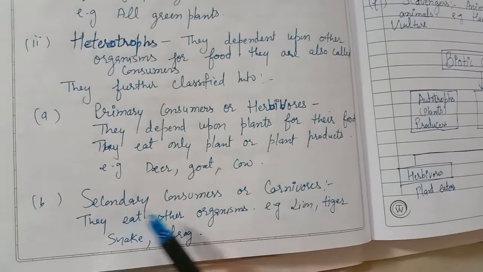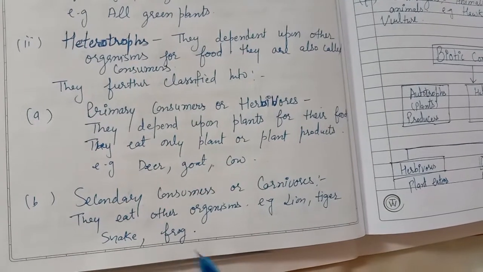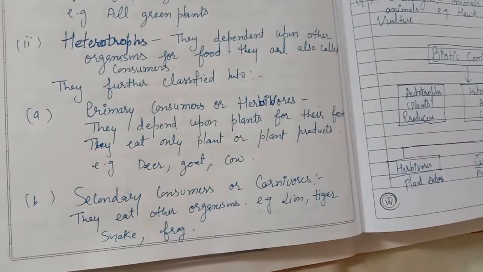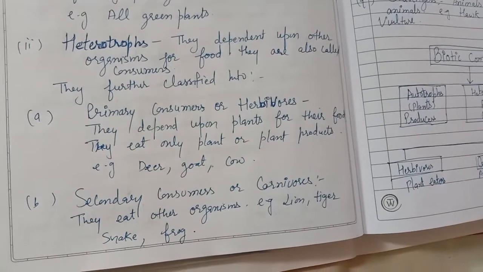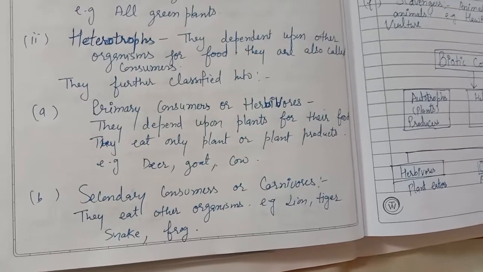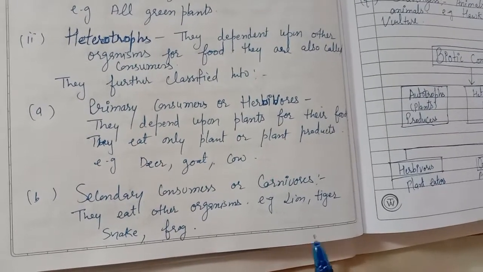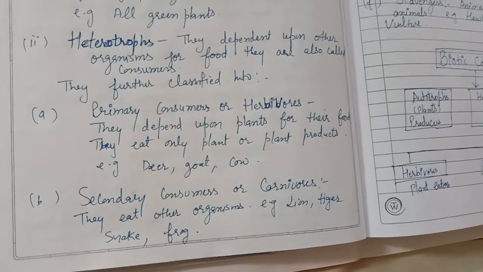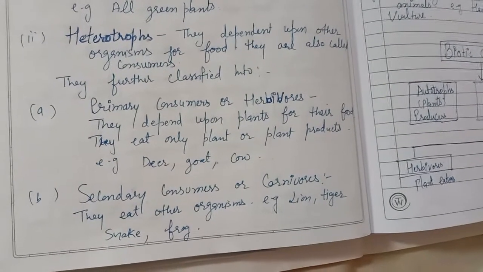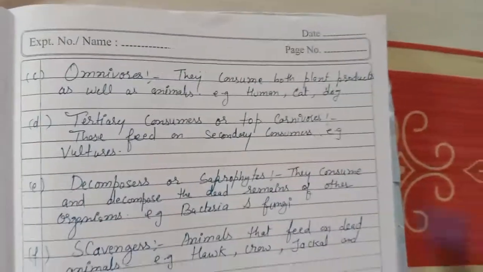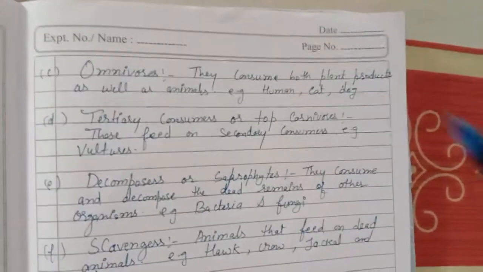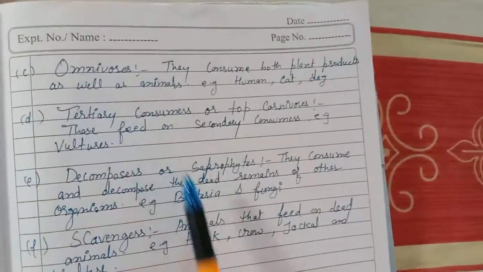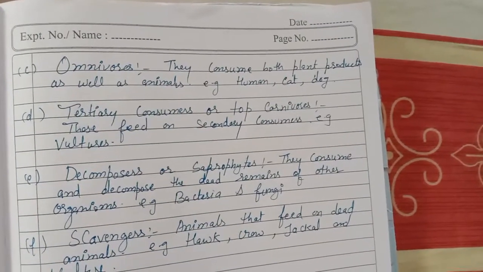Secondary consumers, or the carnivores, eat other organisms. They are basically flesh eating animals, like lion, tiger, snake, frog. They are non-vegetarian; they always eat other animals for their food. Then omnivores come in between both.